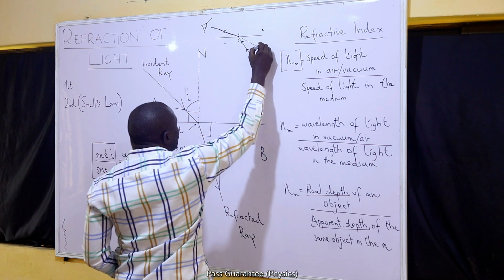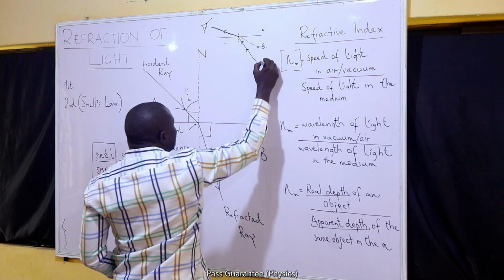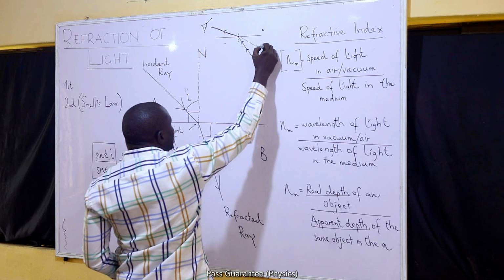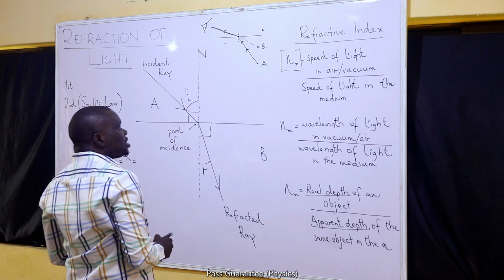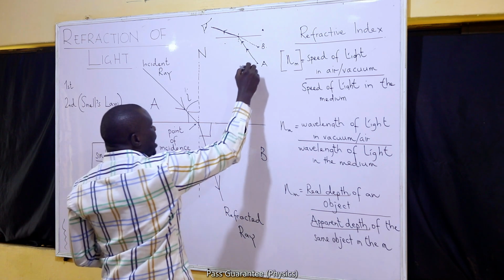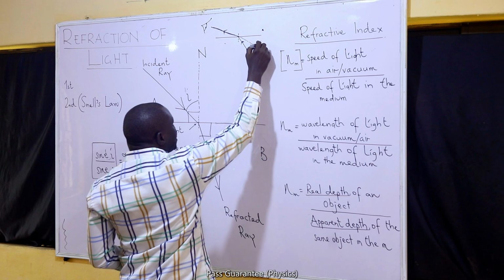So it is going to see the object not at this point, but at B, where it believes that the light getting to it is coming from. So this creates two different depths. While the object is here, I am actually seeing it here.